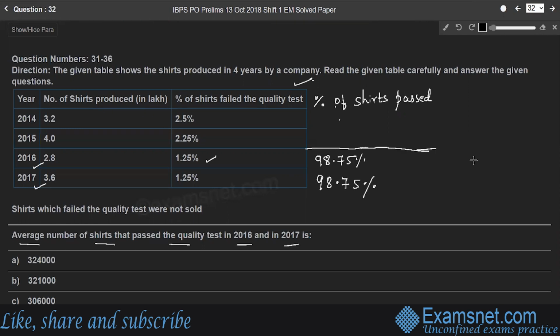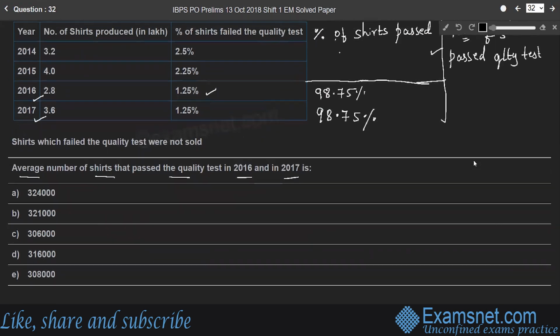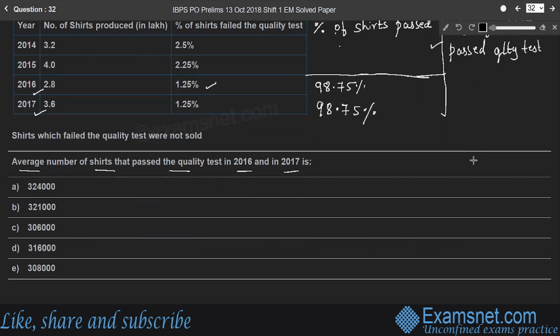Then what is the total number of shares that passed the quality test? Here in the previous column, it is only the percentage of shares passed. Therefore, the number of shares that passed the quality test in 2016: for 100, 98.75 shares passed the quality test.